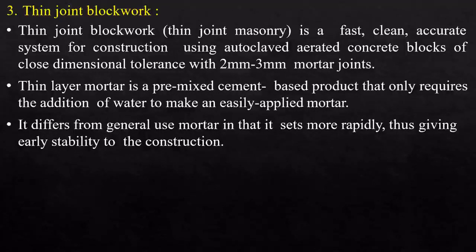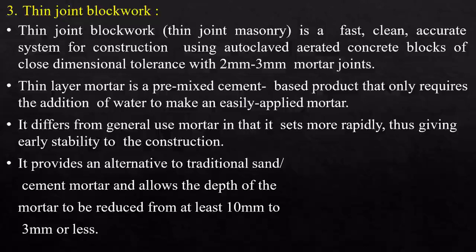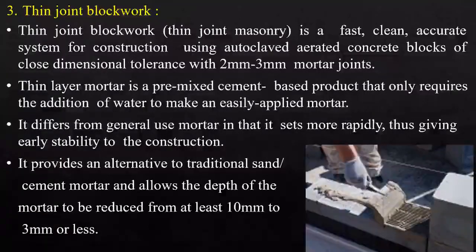It differs from general mortar in that it sets more rapidly, giving early stability to the construction. It provides an alternative to traditional sand cement mortar and allows the depth of the mortar to be reduced from at least 10 mm to 3 mm or less. That is why we call this thin joint block work or thin joint masonry. Here you can see the joint.